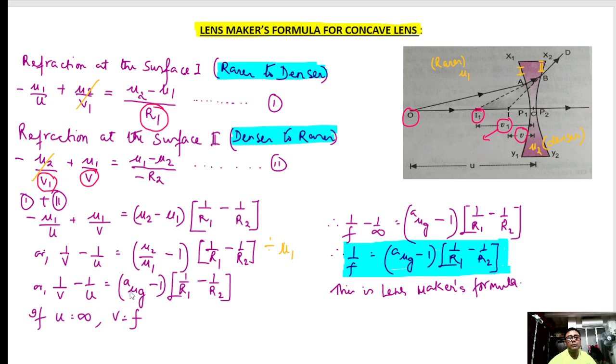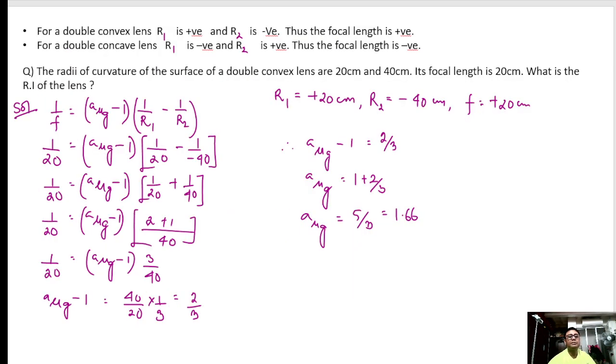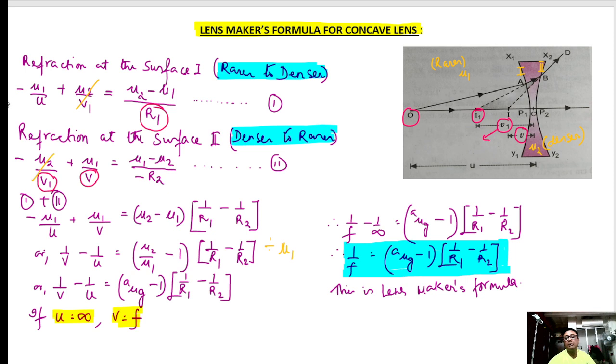And now if u equal to infinity, v is equal to f. Already we have done this. When u equal to infinity, v is equal to f. So putting it, we are getting 1 by f equal to minus 1 by infinity. So this is the lens maker's formula for a concave lens. Clear?